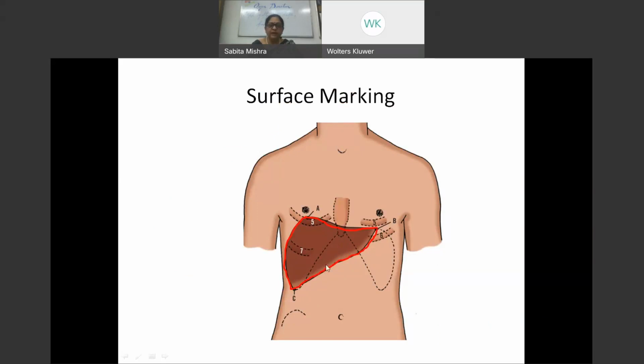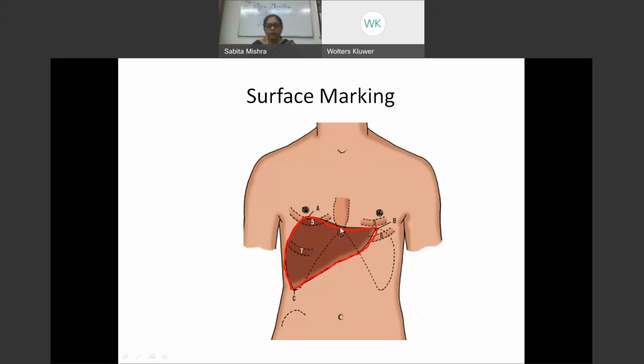So the palpation is only at the costal margin, where it comes against the costal cartilages, the 10th, 9th, 8th, and 7th costal cartilages. It can be palpated around this part. And if we draw the surface marking, it is one at the mid-axillary line at the 10th space, another point just below the 5th intercostal space on the left side, and another just below the nipple in the mid-clavicular line near the 5th rib. We join these 3 points.